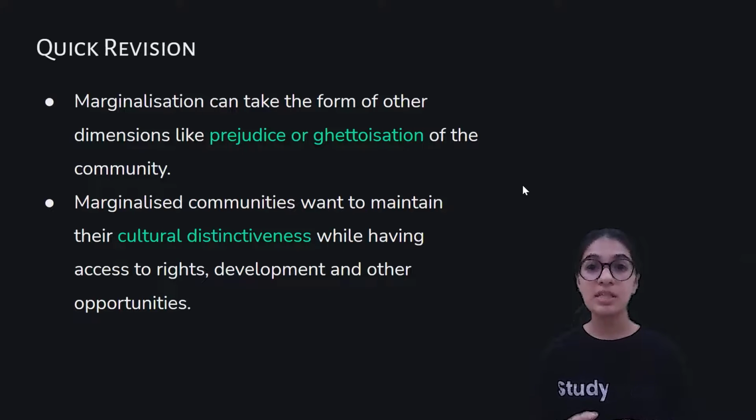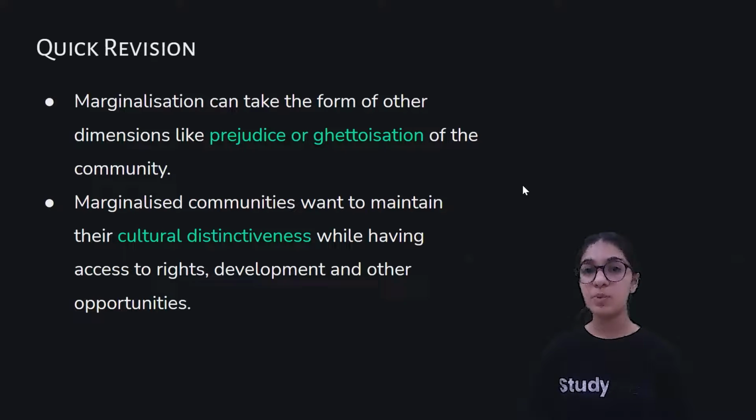Like you might have seen, there are some societies wherein only Muslims live, or some places where you could see only the Muslim community living and no other religious community. Only Muslims live there, or only Jains live there. So basically, minority communities make their own place where they feel safe and live with only the people of their community. This is known as ghettoization. Marginalized communities want to maintain their cultural distinctiveness while having access to rights, development, and other opportunities.